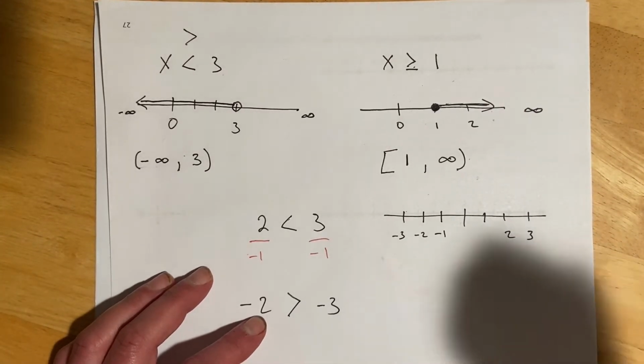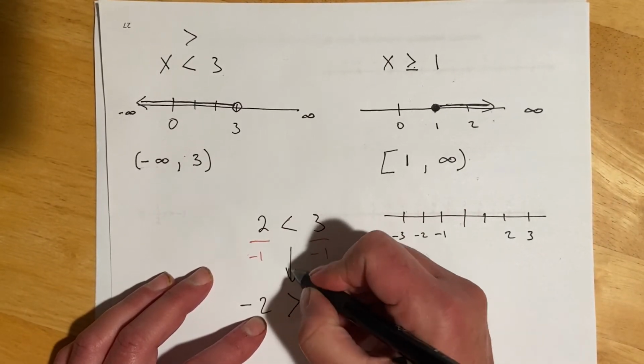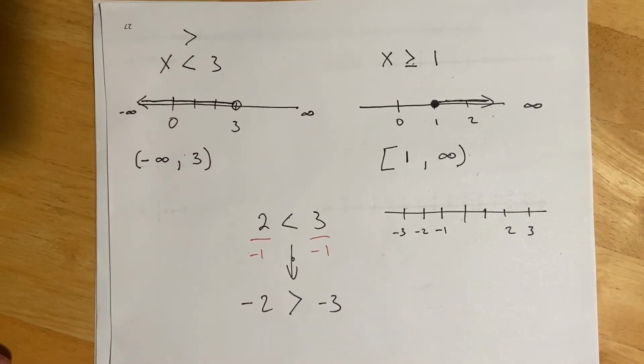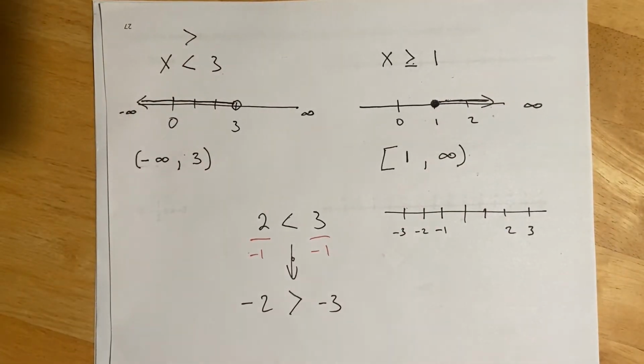And so when we multiply or divide by a negative, that's where we have to reverse the direction of the inequality. So other than that, you actually pretty much know all the math in this section already, because it's the same exact stuff as what we did in 2-1. We just now have solution sets, and a little bit different ways of writing the answers.